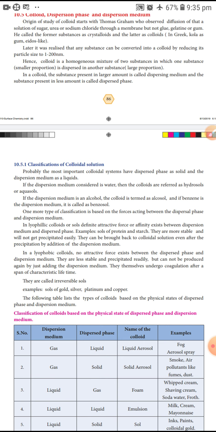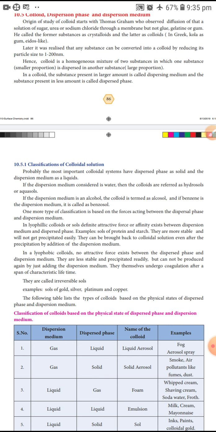Hence, a colloid is a homogeneous mixture of two substances in which one substance is dispersed in another. One substance is in a smaller proportion, the other in a larger proportion. These are the dispersed phase and the dispersion medium. In a colloid, the substance present in larger amount is called the dispersing medium, and the substance present in less amount is called the dispersed phase.